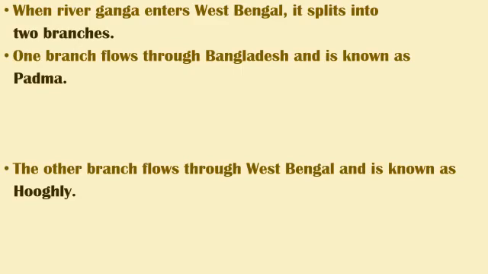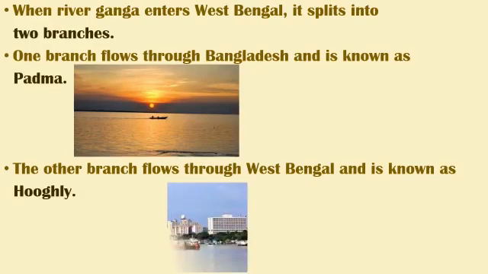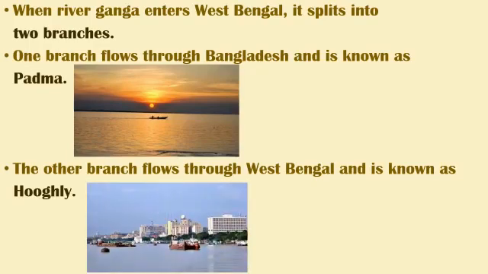When River Ganga enters West Bengal, it splits into two branches. One branch flows through Bangladesh and is known as Padma. The other branch flows through West Bengal and is known as Hooghly.